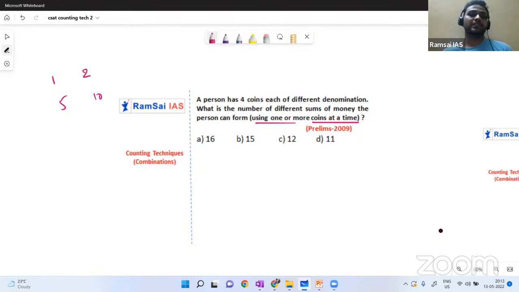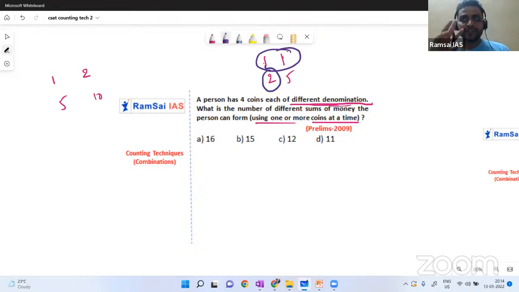Just imagine, if this point is not there, then we can consider 1 rupee, another 1 rupee, 2 rupee, and 5 rupee. In case this condition is not there, I can consider 1 rupee, 1 rupee, so two 1 rupee coins, one 2 rupee, one 5 rupee. In that case, if I consider two 1 rupee coins, this will be equal to a 2 rupee coin. So there will be some dilemma here.